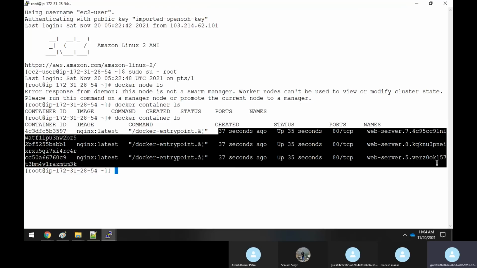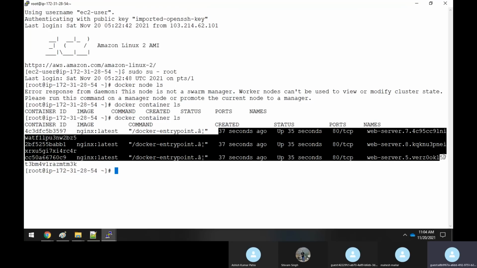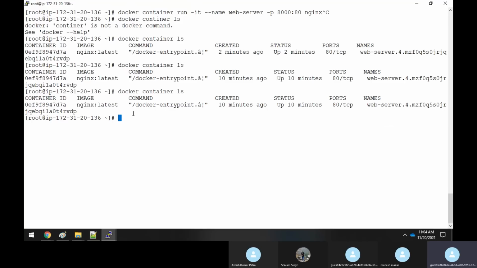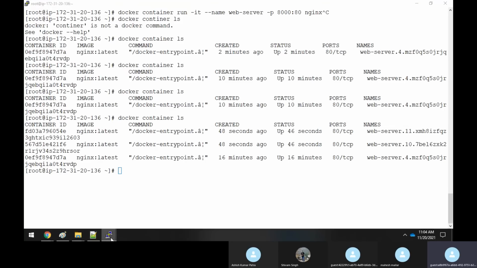If you come back to this server and execute docker container ls, see what happened. Earlier nothing was there because this server had just come up. Now there are 3 containers which have been created here. Similarly here also, 3 containers are created.